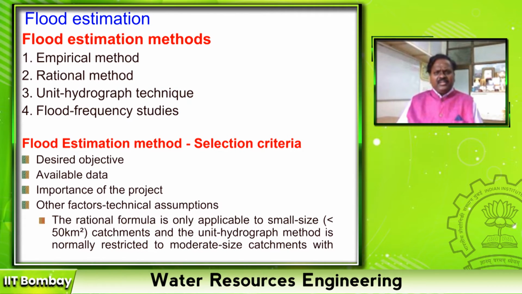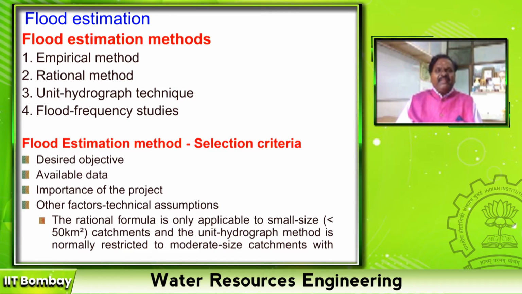There are several methods, but which method do we have to select to estimate the flood in my area, so that I can construct an infrastructure like a culvert, a road bridge, a dam, a weir or a barrage? So the flood estimation method selection depends upon my desired objective: for what purpose I am estimating.